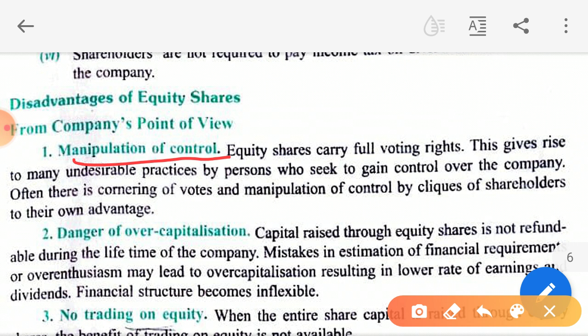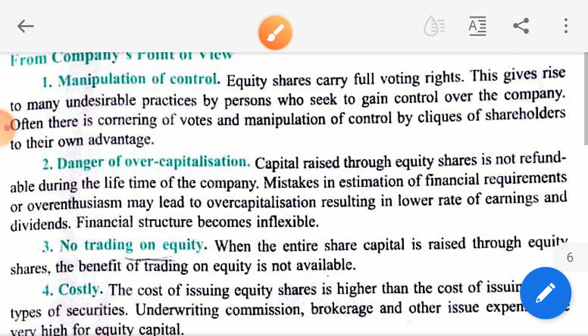Thinking this, if you issue more and more equity shares, then it will result in overcapitalization. Why? Because at that point of time you cannot refund the equity shareholders, because the money is in the business for a longer period of time. So your financial structure, the capital structure, becomes inflexible. Then no trading on equity.